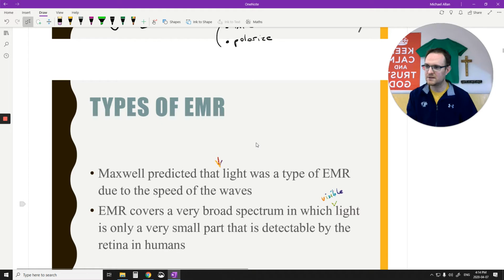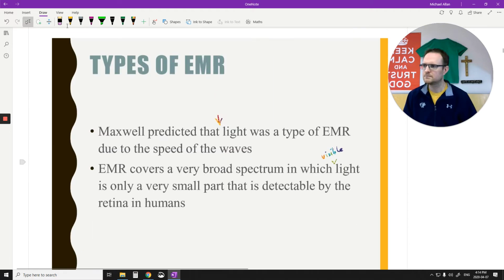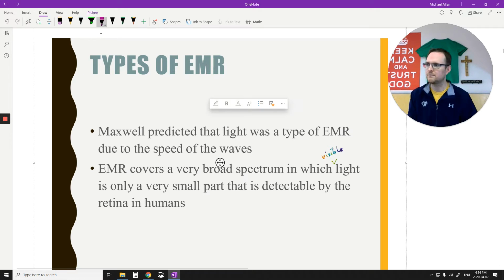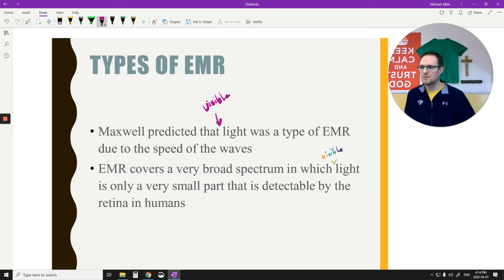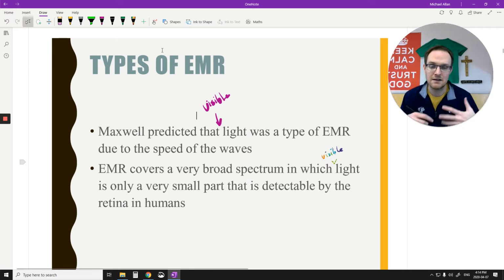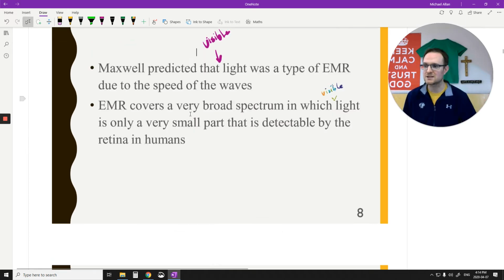Okay? I'm just going to put some extra pieces in here. So this should say visible light. He predicted that visible light was the type of EMR due to the speed of the wave. Oh, seems like my little cursor here has a little problem there. So remember what I was saying, if I just say light, that just means all of EMR. If I say visible light, that's just this really small section.